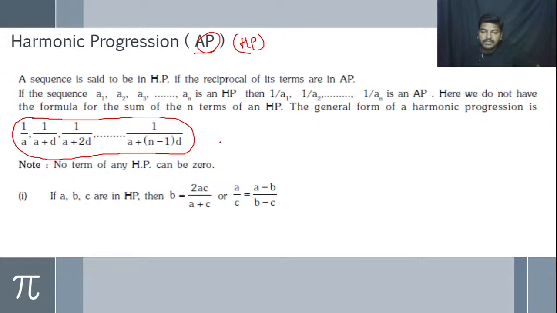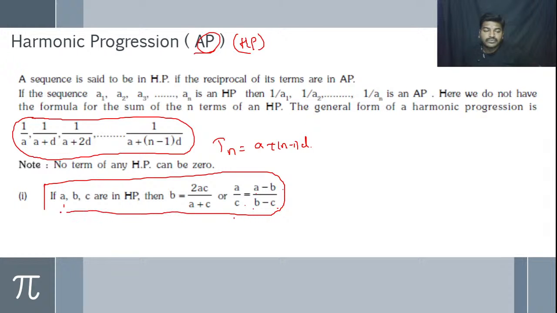To find the nth term, we use the same formula, Tn is equal to a plus n minus 1 into d. Whatever value we get, we write its reciprocal, and that gives the term of the harmonic progression. Here we have an important result on the harmonic progression: if A, B, C are in HP, then B is equal to 2AC by A plus C. Or you can use A by C is equal to A minus B divided by B minus C. This is the standard result. Keep it in mind because these results help to solve problems by a shortcut method.